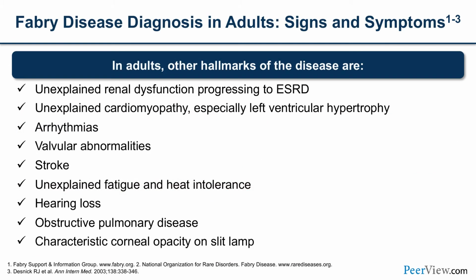In adults, some of the hallmarks of the disease include unexplained kidney dysfunction progressing to end-stage kidney disease, unexplained cardiomyopathy, especially left ventricular hypertrophy. So if you see a patient in a kidney setting that has left ventricular hypertrophy out of proportion to the kidney disease, as we know in kidney patients, anemia can cause LVH, hypertension can cause LVH, but if you see it out of proportion in your patient, think about Fabry disease. There could also be arrhythmias. That's important. Independent of LVH, these patients can have foci of irritation that can cause arrhythmias, and that's why it's very important to screen them for arrhythmias.